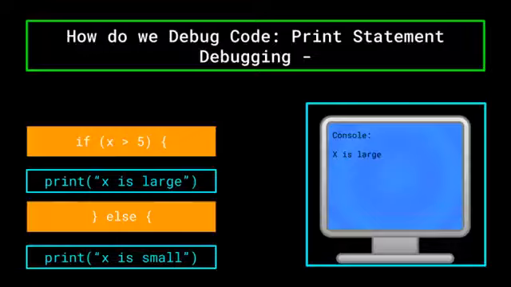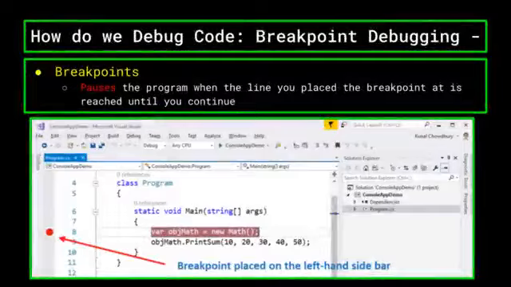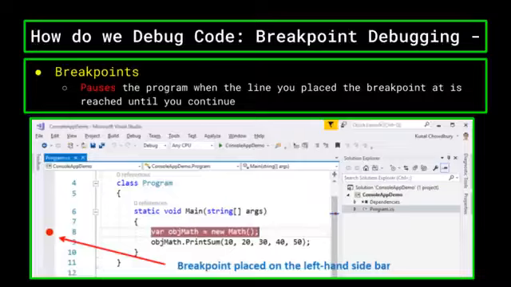The situation described above could also be solved using a breakpoint. A breakpoint pauses your program when the line you placed the breakpoint at is reached. If, say, you would like the program to run through a certain conditional and set a variable based on that conditional, but you are unsure if this actually happens in your code, you can place a breakpoint inside the conditional path that you expect to run. Upon the breakpoint being reached, the program will pause and wait for you to continue it through a button press. This signals that the spot in the code where the breakpoint was placed, in this case the correct conditional path, has been reached by your program. You can then continue the program knowing that this was or wasn't where the error in your code occurred.